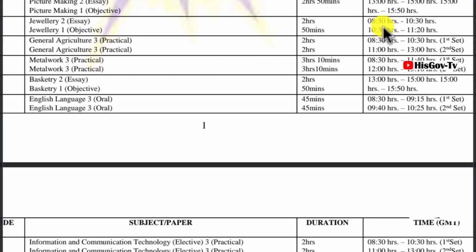Now the jewelry will be at 8:30 a.m. in the morning, and then the general agriculture would also be 8:30. Bear in mind that the jewelry is essay and objectives. General agriculture is practicals, which will be in the morning. So there will be 2 sessions.